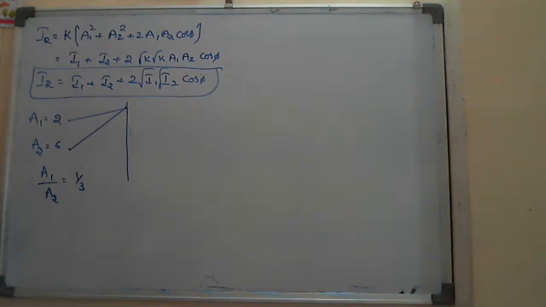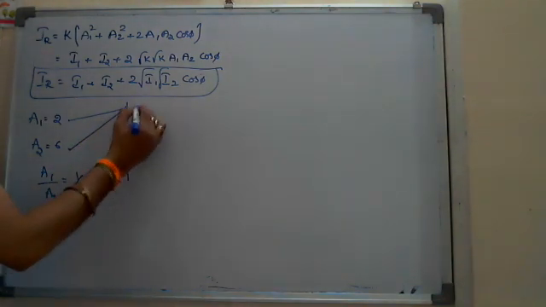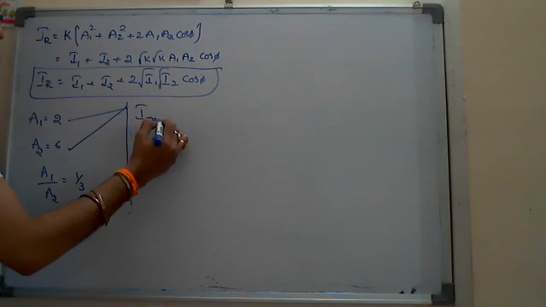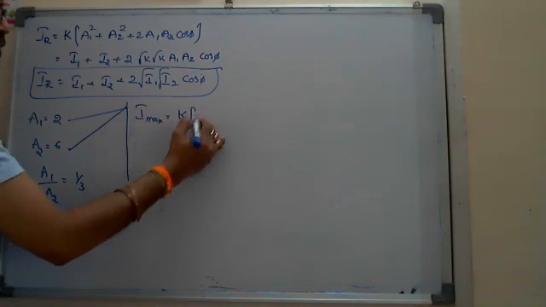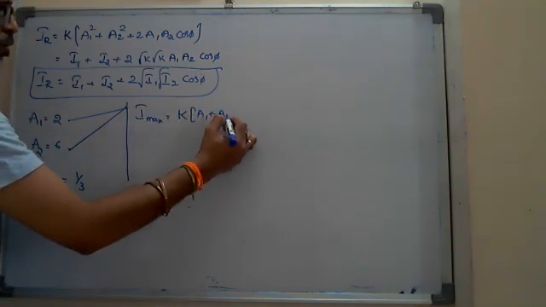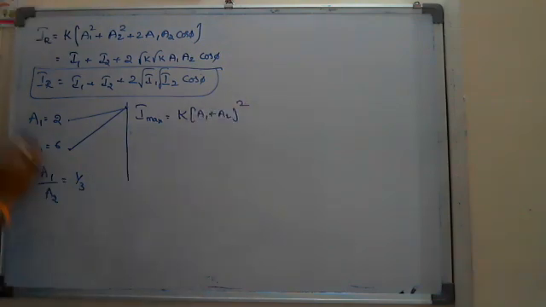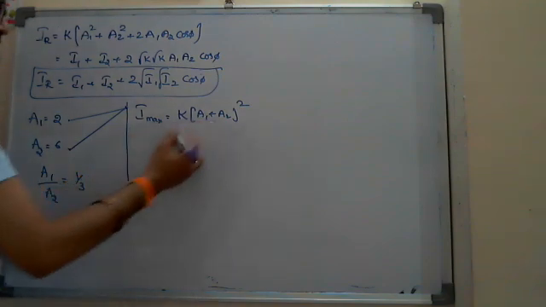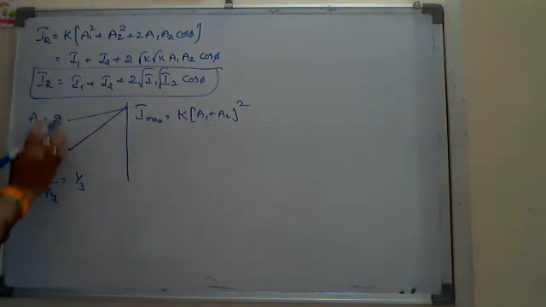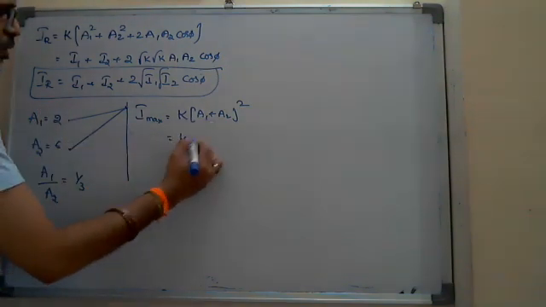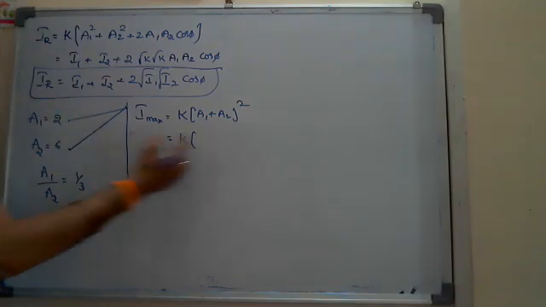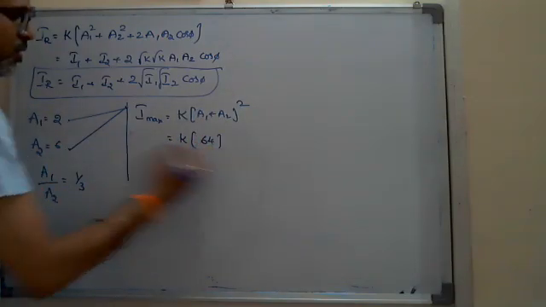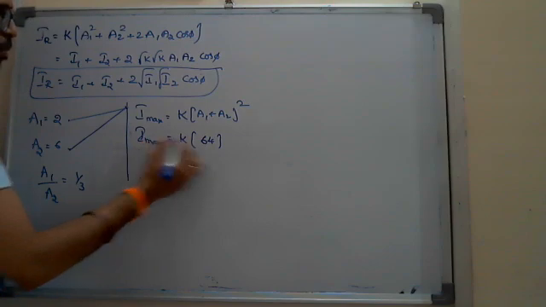For bright, I know the condition. Bright means it is maximum. I maximum is equal to K into (A1 plus A2) whole square. I use this equation because I know the amplitude. So I write K into (6 plus 2) is 8 square, which is 64. This is the maximum intensity at that point. Let it be I.